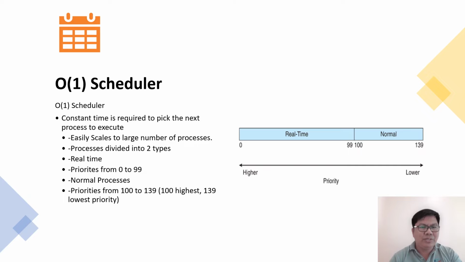Priorities from 0 to 99 are real-time, and normal processes have priorities from 100 to 139. The highest is 100 and the lowest priority is 139.